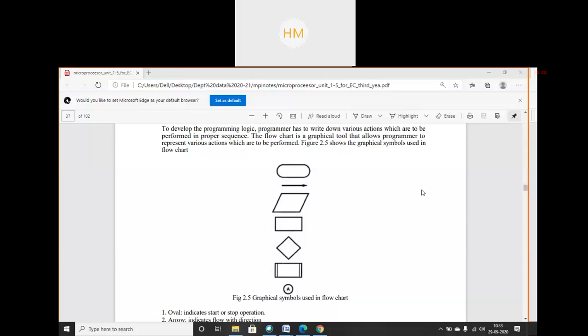So this is the flowchart symbols. We all know this is your start, arrow, decision making box, and initialization just to initialize the variables.